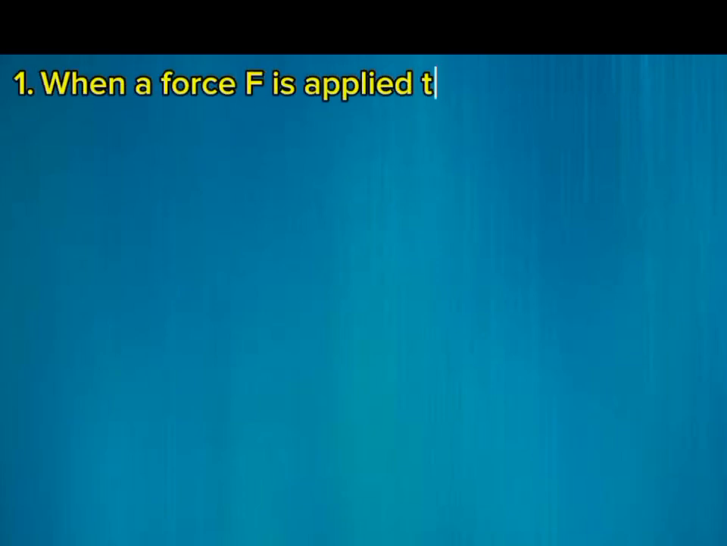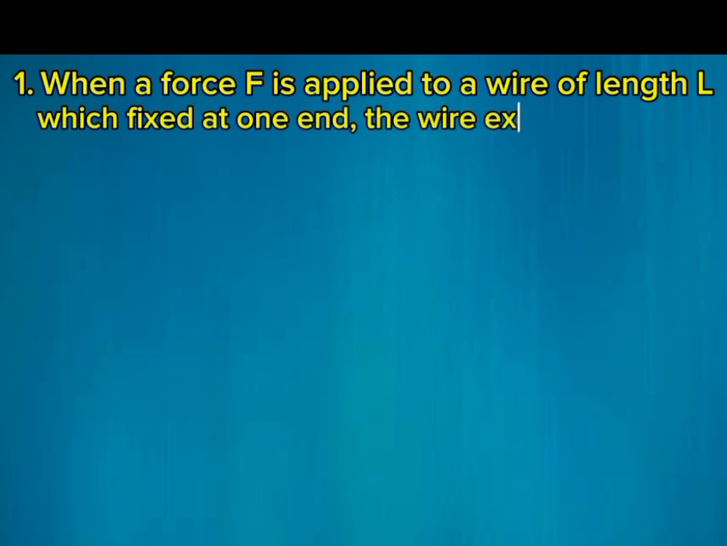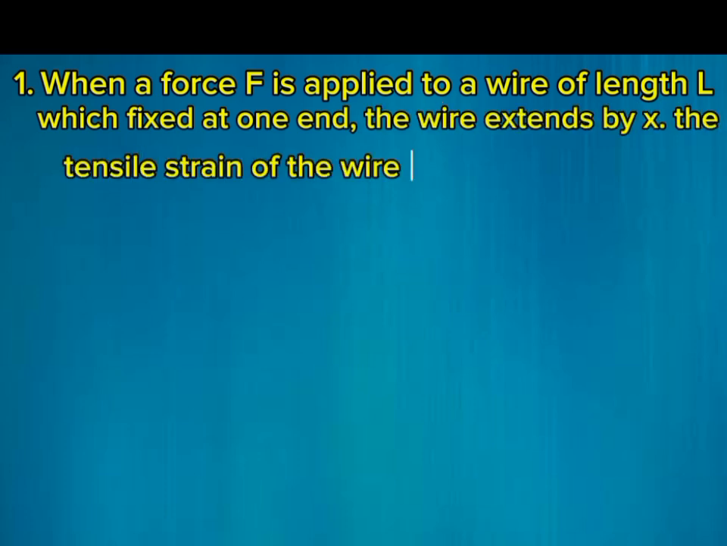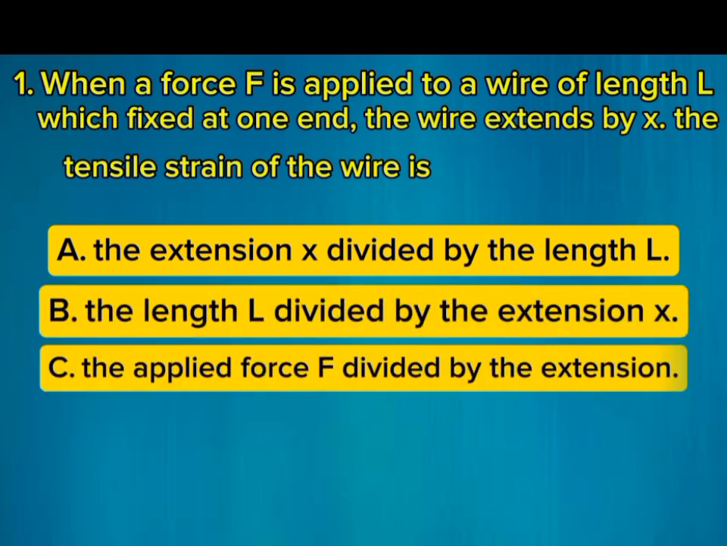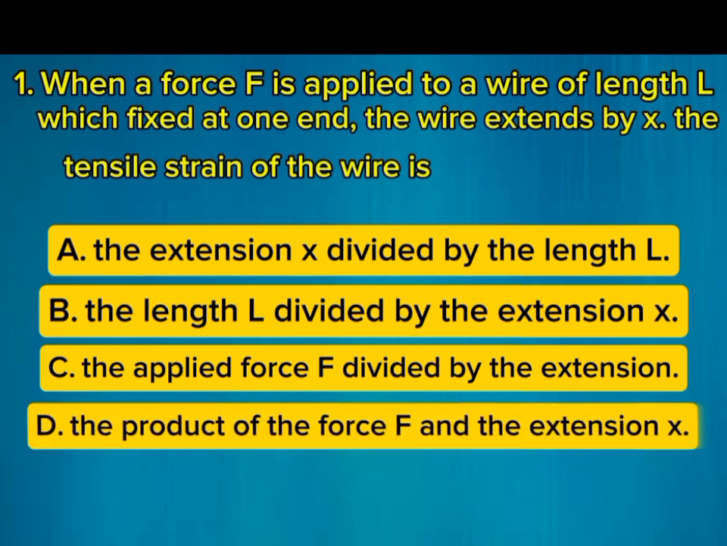Question number 1. When a force F is applied to a wire of length L, which is fixed at one end, the wire extends by X. The tensile strain of the wire is, choice A, the extension X divided by the length L, choice B, length L divided by the extension X, choice C, the applied force F divided by the extension, and choice D, the product of force F and the extension X.